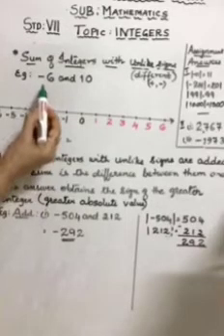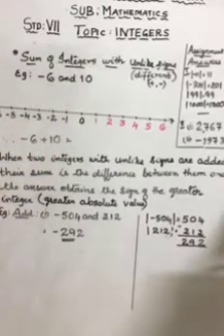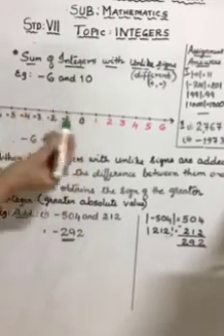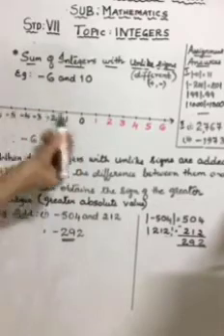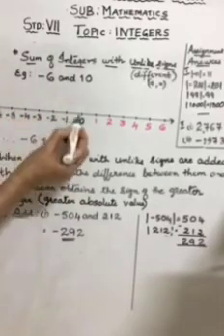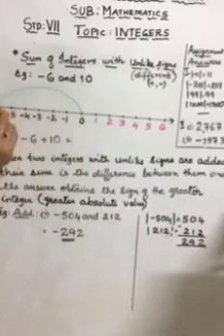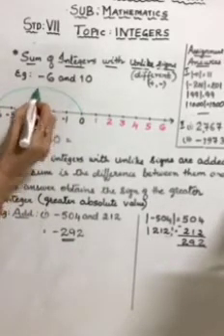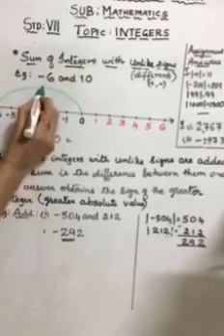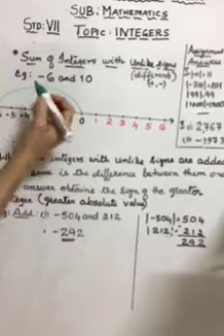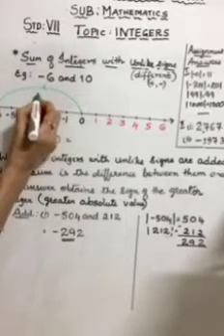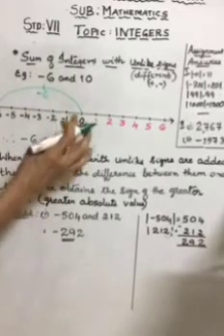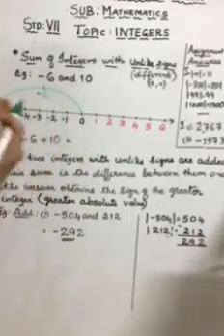First comes negative 6. So I go in that same order. From 0, I'm going towards my left. Please move to your left. 6 divisions, minus 6. So 0 to 6. You all remember, children? Yesterday I told you, whichever direction you are going, show the arrow clearly. Now we have moved to the left, so I have shown the arrow towards the left. I have written negative 6, meaning from 0 I have gone 6 divisions to my left.